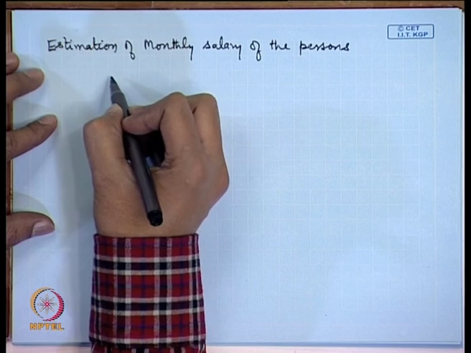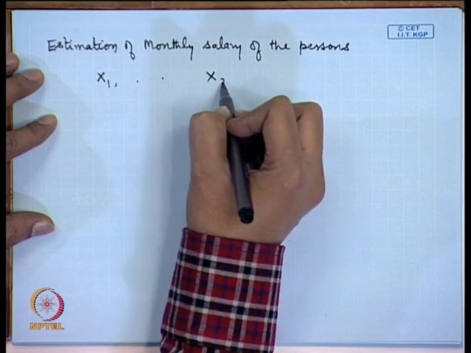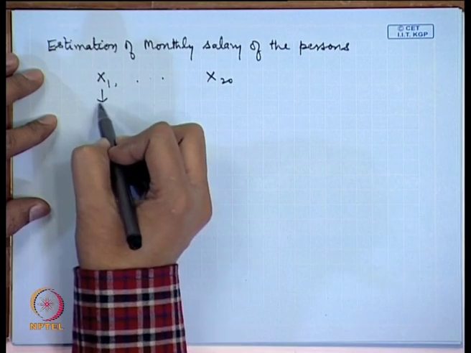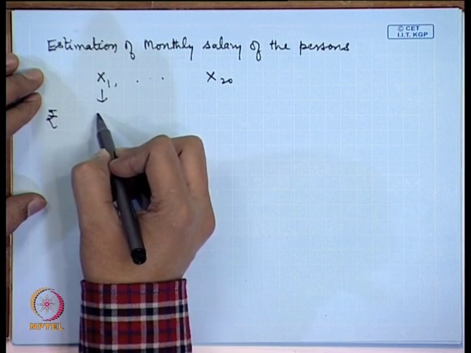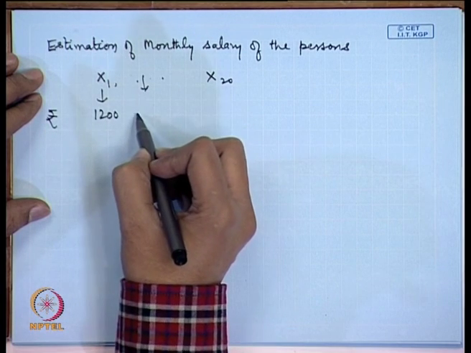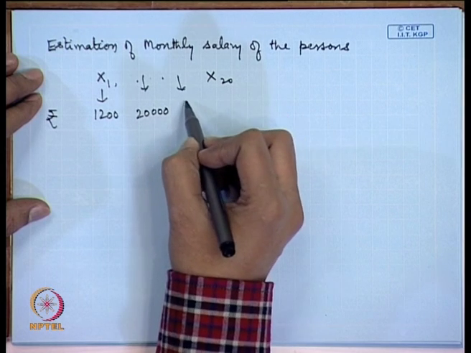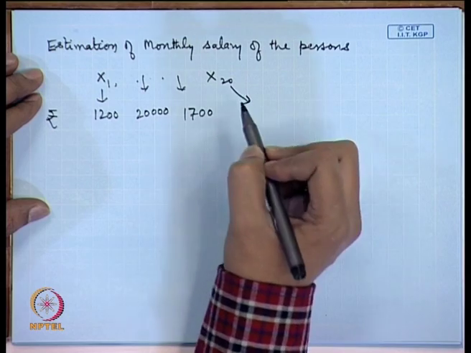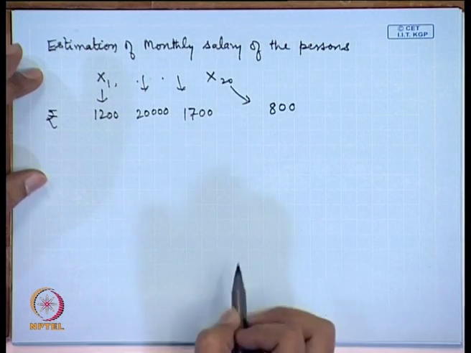So, the values here would be x 1, x 2, up to say x 20, suppose 20 persons have been considered here, then the values could be in terms of rupees. So, for one person it could be 1200 rupees, for another person it could be maybe 20,000 rupees, for a third person it could be say 1700 rupees, for one person it could be 800 rupees, etcetera.